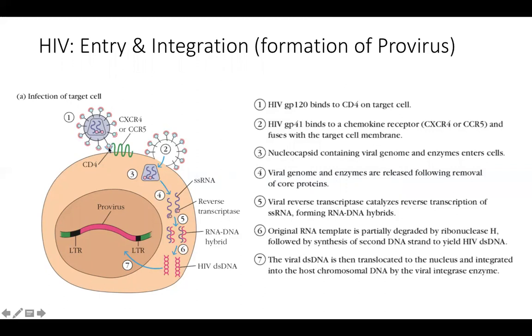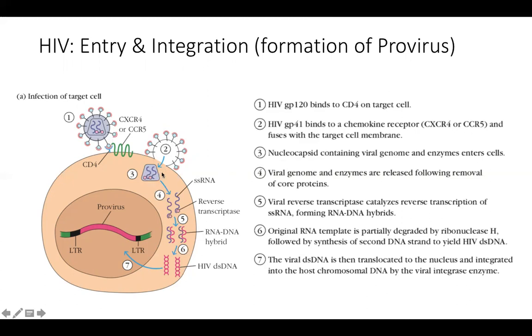But is this interaction enough? No, it is not enough. So the next interaction that is required is your GP41 to interact with the co-receptor. So if assuming that this is a T helper cell, the co-receptor will be CXC receptor 4. If it was a monocyte or macrophage, the co-receptor will be CC receptor 5. So उन दोनों को, वो दोनों जब चिपकते हैं एक दूसरे, when this gets stuck and then it migrates and this gets stuck, then it's easy for the virus envelope to just fuse with this.